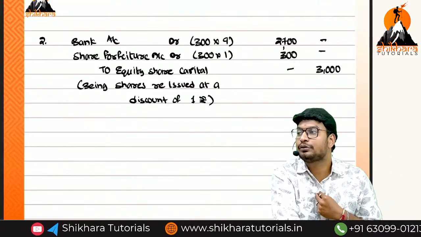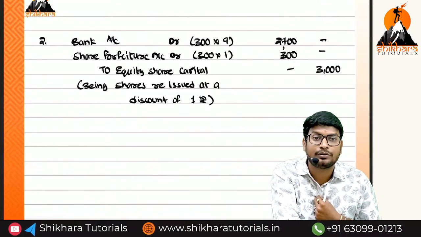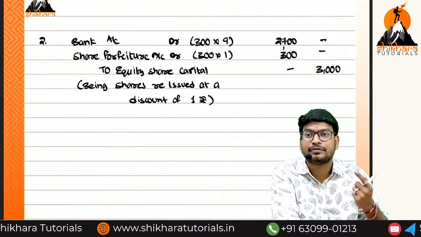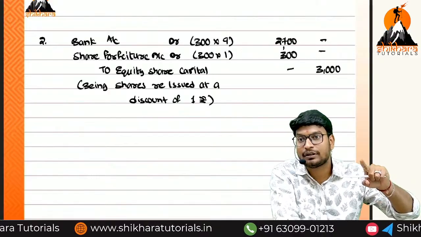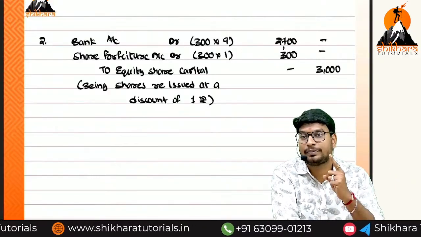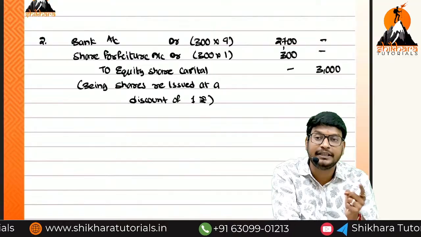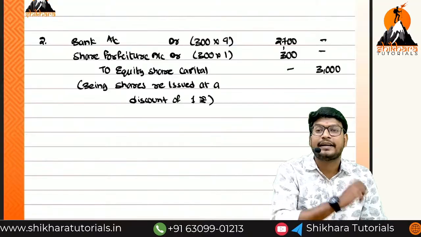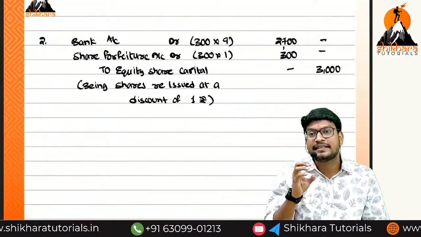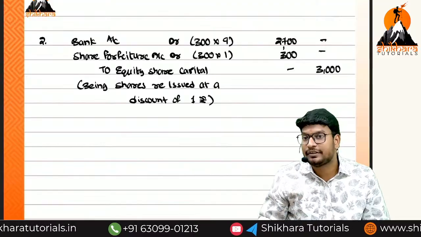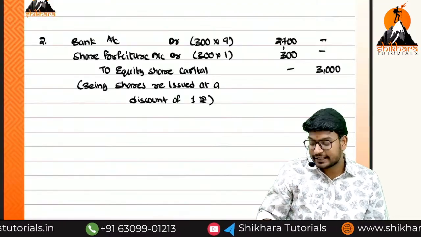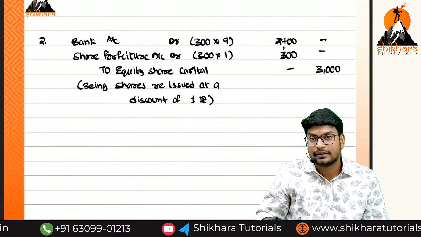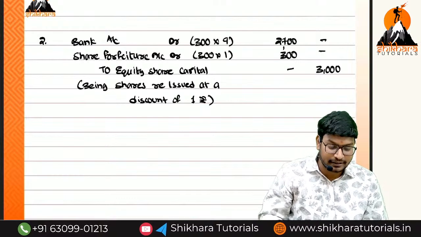We have received only 2 rupees, only the application money. But even though we received 2 rupees, we reissued at a discount of 1 rupee. What is our ultimate gain? 1 rupee, into 300 shares. We should not consider 500, ma, because for those 500 shares, the amount will still exist in the shares forfeited account only. On those shares we have reissued, on that much gain only we have to transfer to the capital reserve account. Are you getting the point or not, ma?